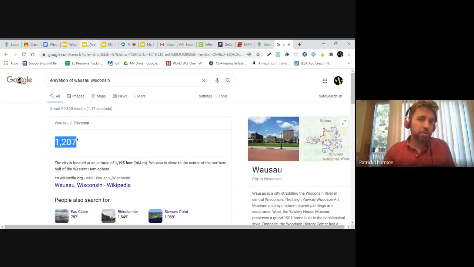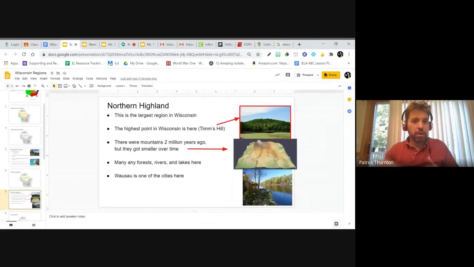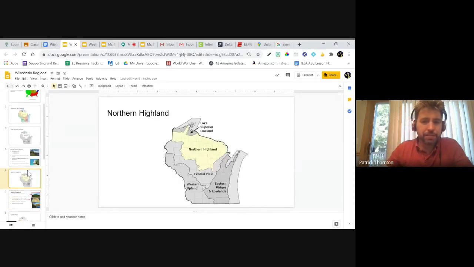So think about that. Why is it called the Northern Highland? Right? Why is this the Northern Highland? Well, the land is higher than other parts of Wisconsin. And in fact, the highest place in Wisconsin is Timms Hill. And this region, if we look at the map, look how big it is. It is the largest region in Wisconsin.